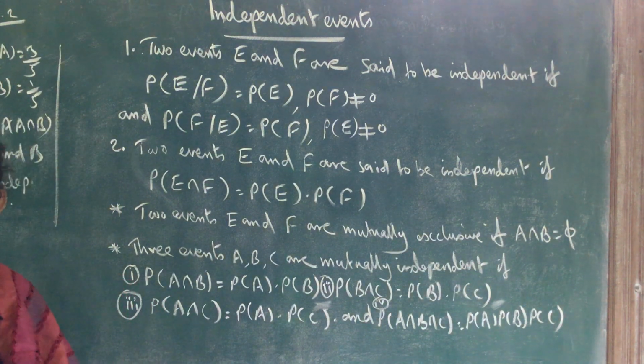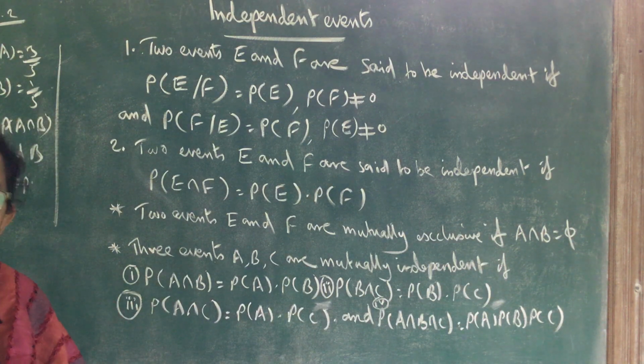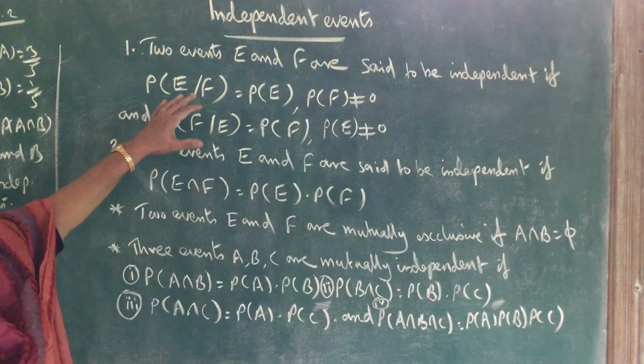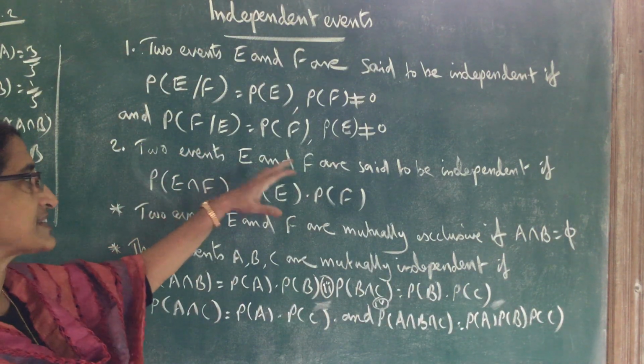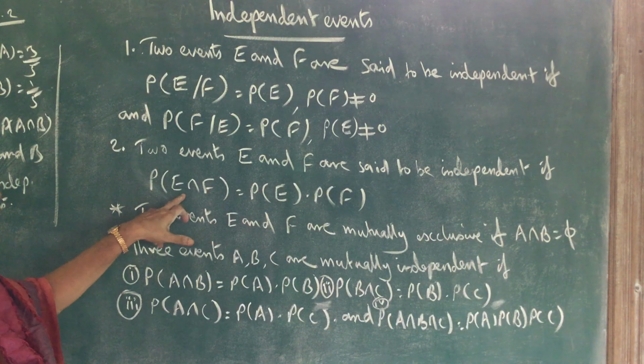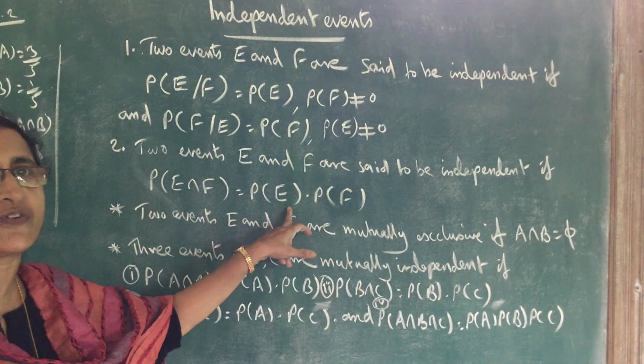So E and F are independent if probability of E given F is equal to probability of E and probability of F given E is equal to probability of F. And that is one definition. And the second definition is: two events E and F are said to be independent if probability of E intersection F is equal to probability of E into probability of F.